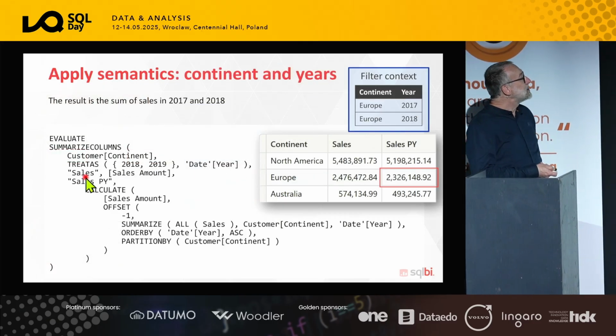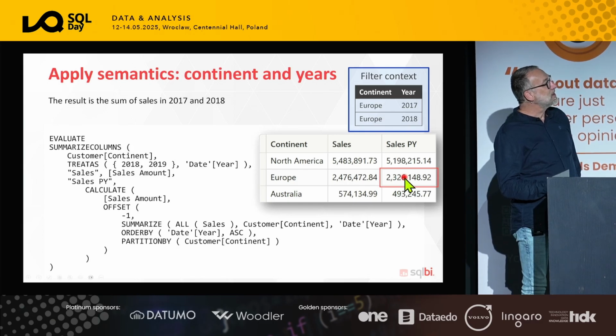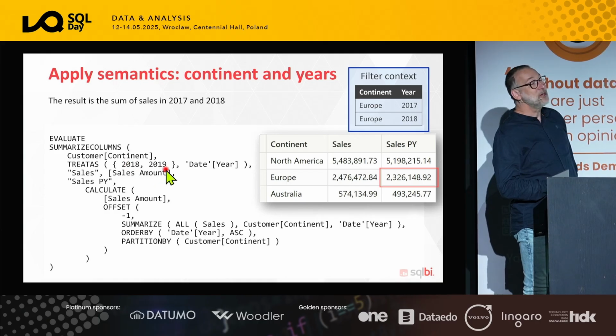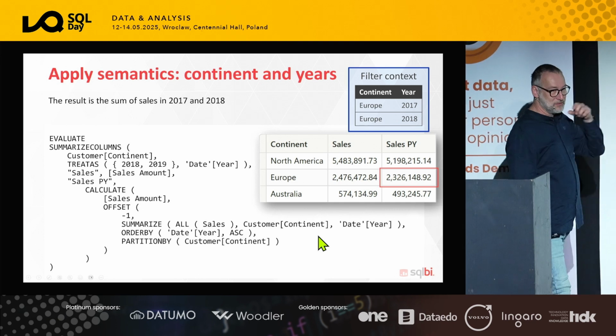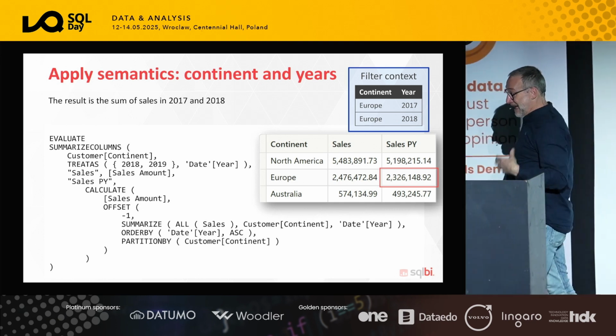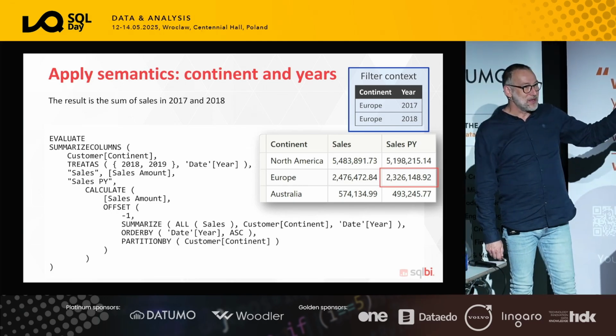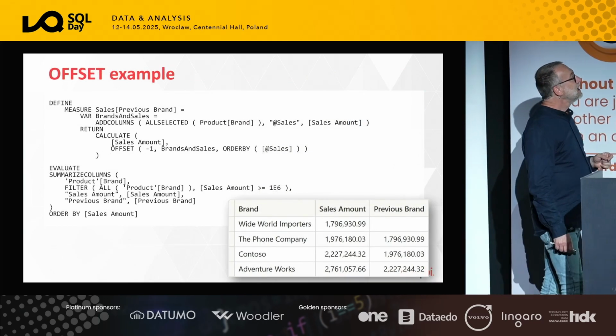So the result of this complicated query, when you look at sales in the previous year, this value is the sales amount of 2017 and 2018, because it matched the filter coming from the filter context plus the filter coming from the current row in the source table containing continent and year to retrieve two rows containing the previous year. As I said, it's very interesting, at least to me, from an academic point of view. It's totally useless if you think about using it in the real world.